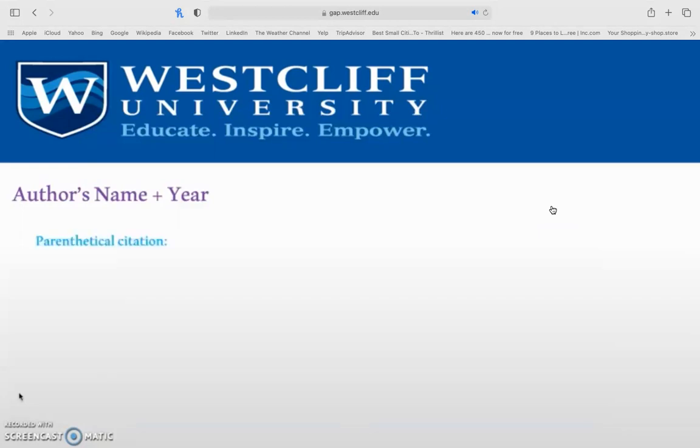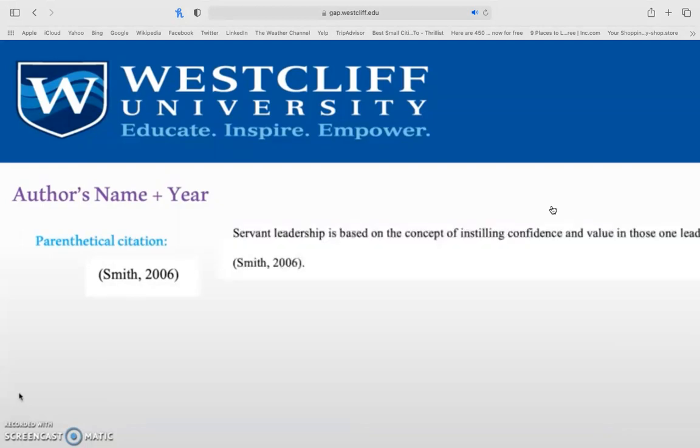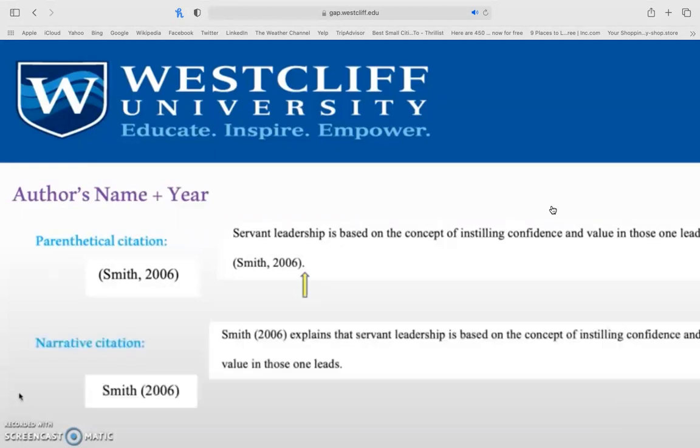At bare minimum, when you use an in-text citation, you need an author's last name and the year of publication. You can incorporate this into your paper in a parenthetical citation, which just means the author's information is coming within parentheses. So it will generally look like this at the end of a sentence right before that period. Or a narrative citation, where you actually refer to the author in your text.